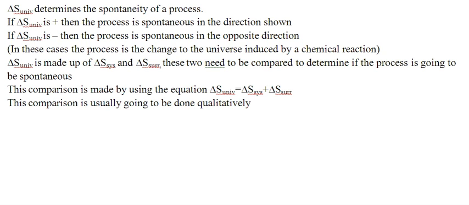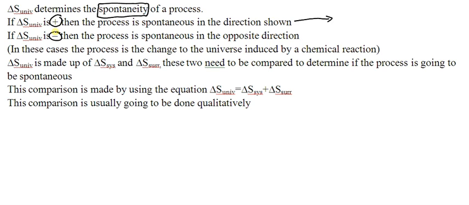Okay, so welcome back. We're going to be having a qualitative discussion about the change to entropy of the universe, because the change to the entropy of the universe is able to determine spontaneity. In other words, it's able to decide if a process is going to be spontaneous in the direction shown or in the opposite direction. And it all comes down to one of two possibilities. If the change to the entropy of the universe is positive, then the process is going to be spontaneous in moving from reactants to products.